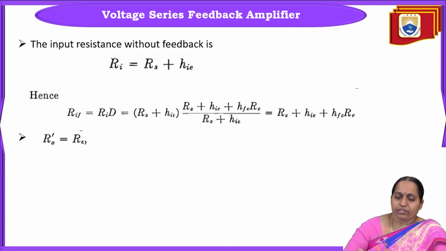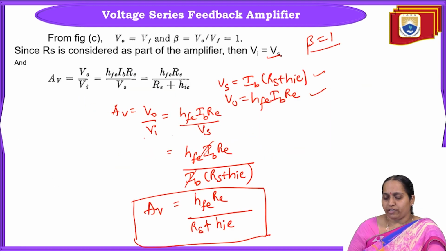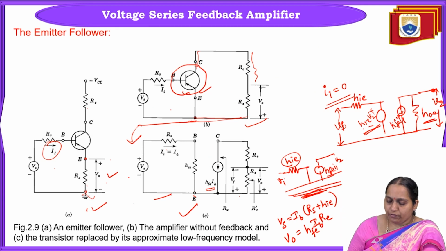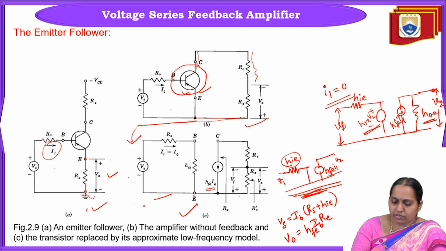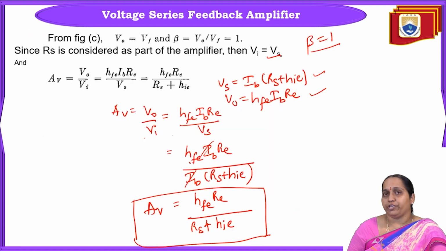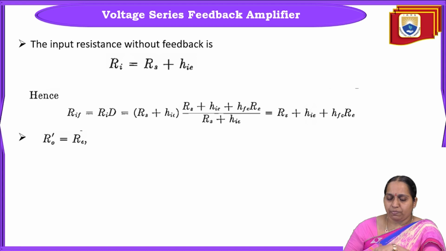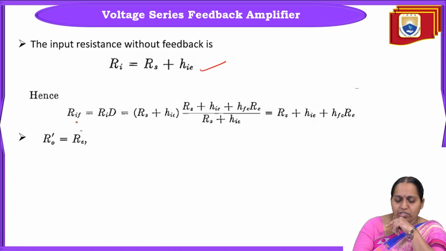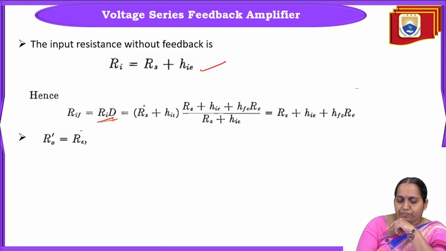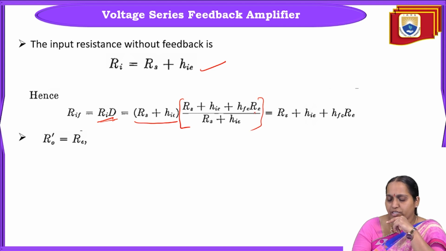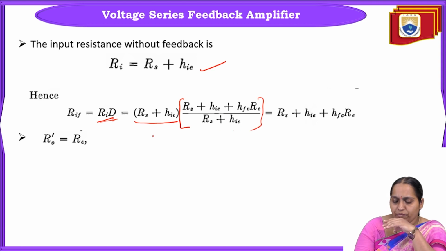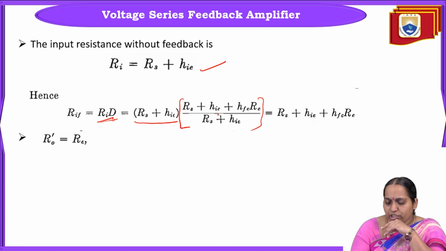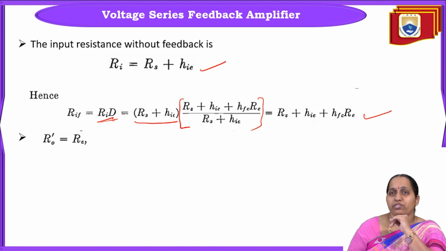Okay, so then we'll try to see the input resistance without feedback. If you see from this circuit diagram, RI equal to input resistance will be what? RI will be equal to Rs plus HIE. So RI is given by Rs plus HIE. Okay. So input resistance with feedback is given by RI into D. So Rs plus HIE into D is what? Rs plus HIE plus HFE into RE by Rs plus HIE. On simplification, cancelling these two factors, you will have Rs plus HIE plus HFE into RE. That is RIF. That is input resistance with feedback.